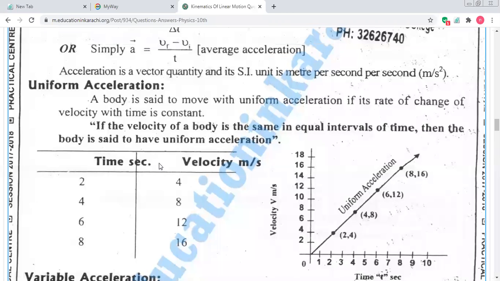As usual, acceleration is also divided into two types: uniform acceleration and variable acceleration. We just read it thoroughly, we don't need to go into detail. If the velocity of a body is the same, and in velocity,